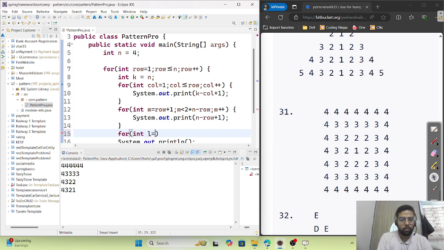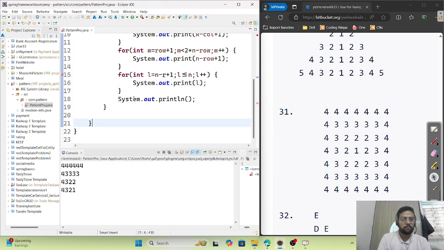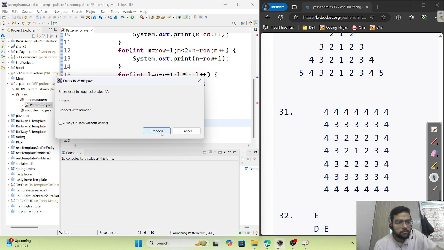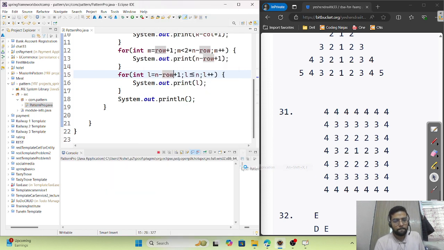So int l equals n minus r plus 1, and l should be less than or equal to n, and l plus plus. Okay, and we need to print. I'll just remove l here only. Let me run it. Okay, so what's the error? Oh, it's not r, it's row. Got it.